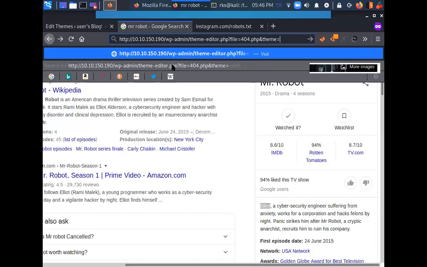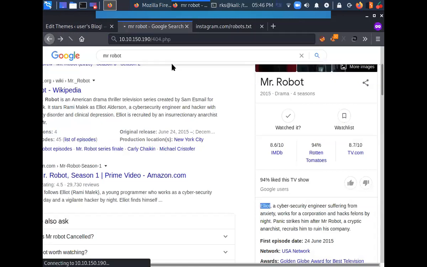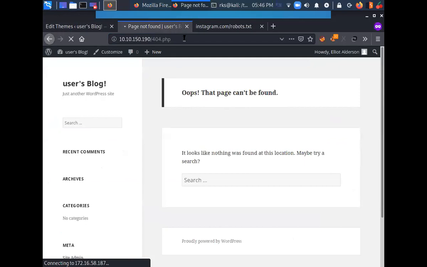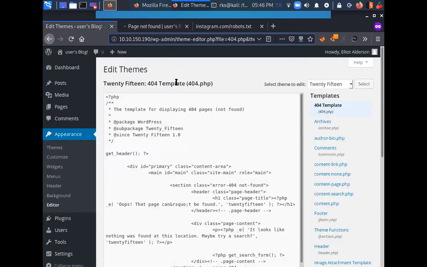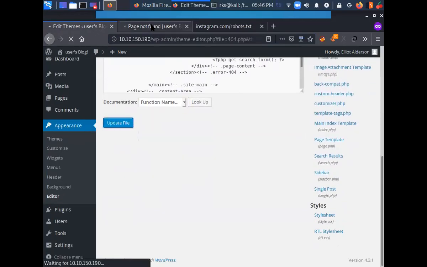If I just visit it right now, what kind of error am I going to see? 404.php. Oops, the page cannot be found. Update file.